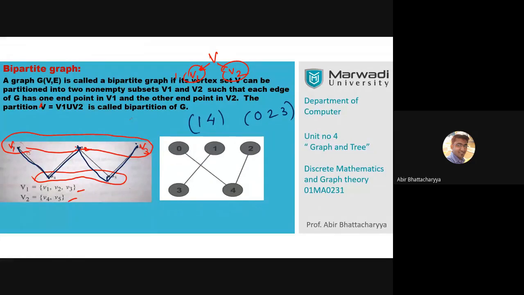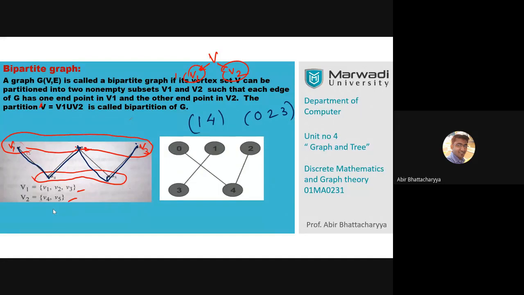Jonas says 1, 3, 4. 1, 3, 4 is not possible, Jonas, because 1 and 3 are connected. All right, get my point. Don't make any arbitrary partitions. Make them with some sense. The sense is that we cannot connect that partition in an interconnected manner.